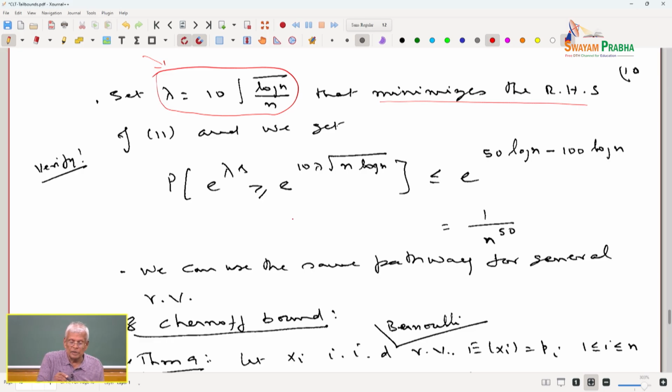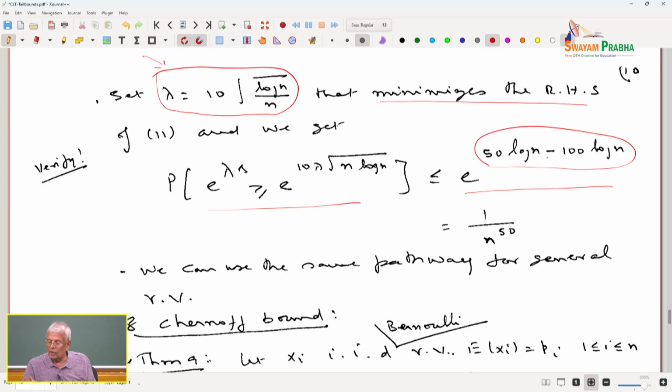Therefore, the tail probability is less than or equal to, with this particular lambda, I would like you to verify, 50 log n minus 100 log n, and that when you simplify is going to be equal to 1 over n to the power of 50. So, we can use the same pathway for a general random variable. I have obtained the tail probability for which the bound is much better. You remember earlier we showed 1 over n to the power of 50 plus 1 over square root of n.